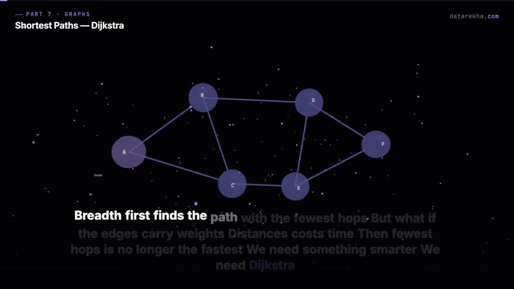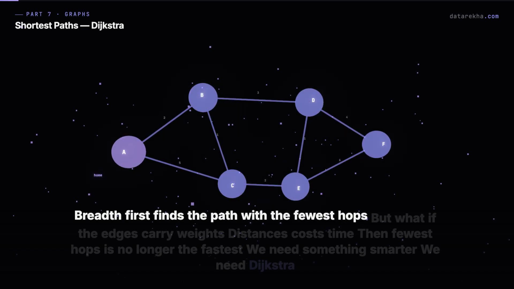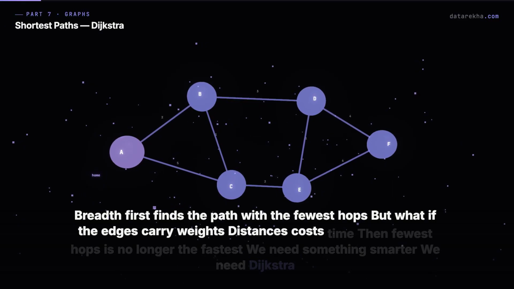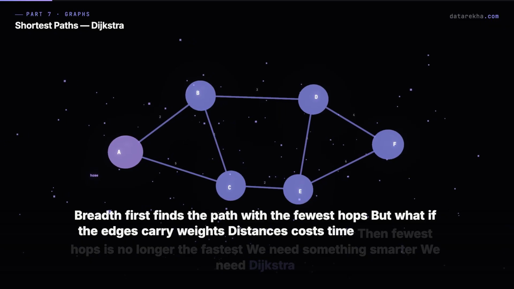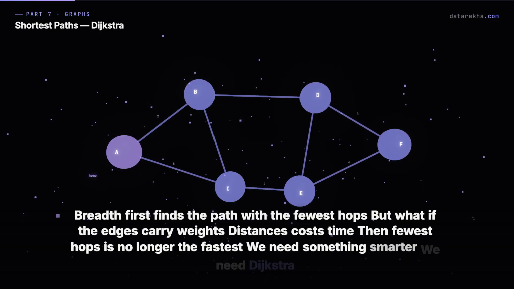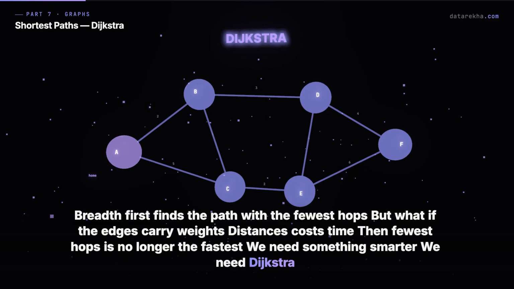Breadth first finds the path with the fewest hops. But what if the edges carry weights, distances, costs, time? Then fewest hops is no longer the fastest. We need something smarter. We need Dijkstra.